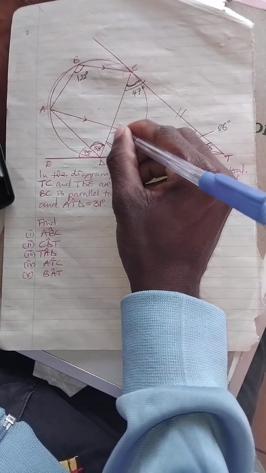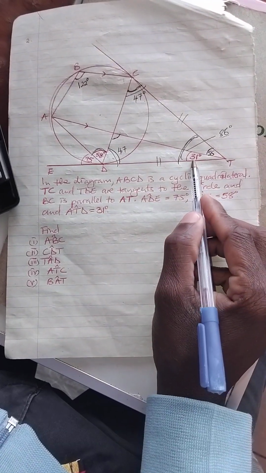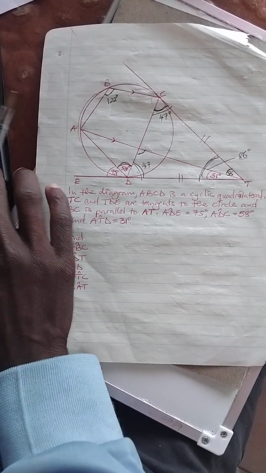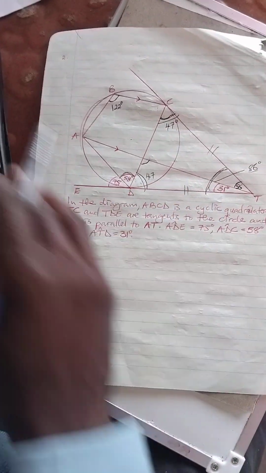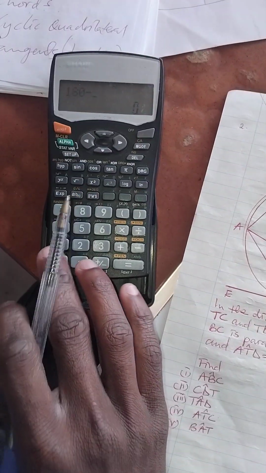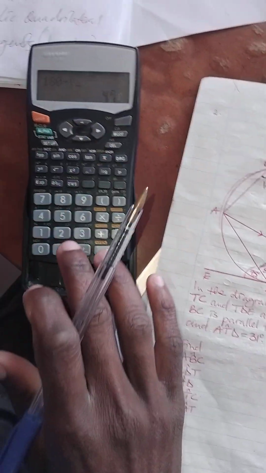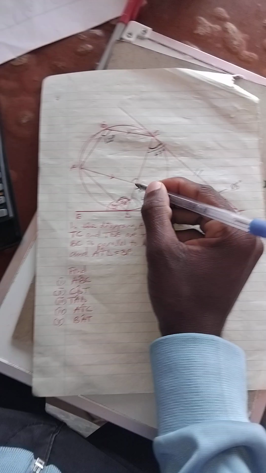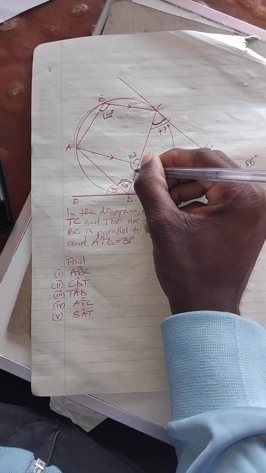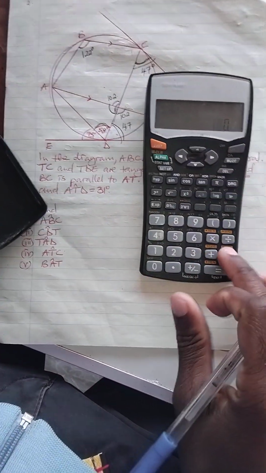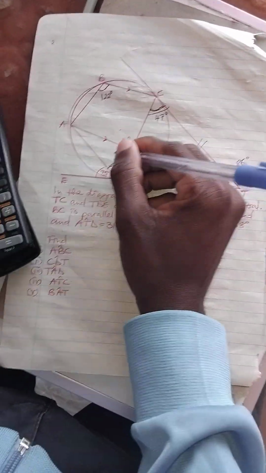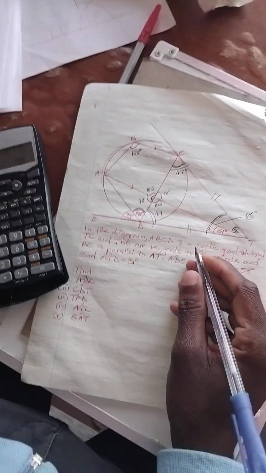Right, we want to find this one. Since here we have 47 and 31, we say 47 plus 31 because this triangle adds up to 180, so 180 minus open bracket 47 plus 31 close bracket, we get 102. So here these are called vertically opposite angles, so the angle here is also 102. If you want to find this one, this is a straight line, 180 minus 102, we get 78. So here 78.